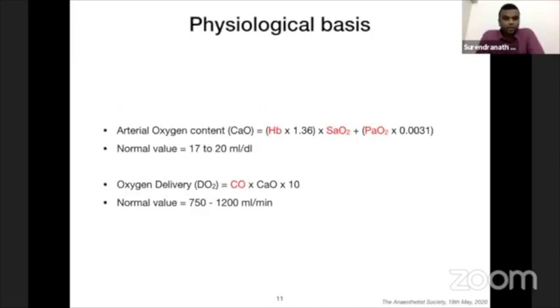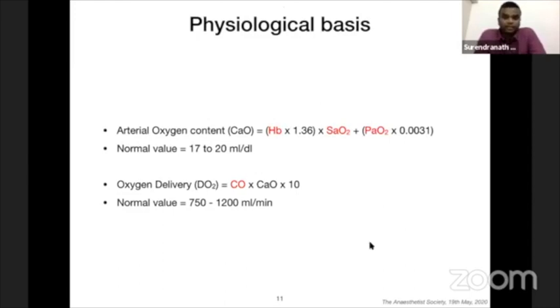If you see the physiological basis, the arterial oxygen content is determined by three factors. Number one, hemoglobin. Number two, the oxygen saturation. And number three, the partial pressure of oxygen. If there is a sudden fall in hemoglobin due to acute anemia from bleeding, it can fall by at least 30 to 40%.